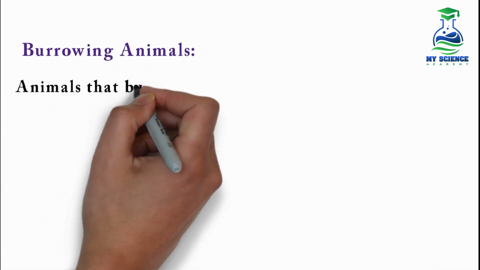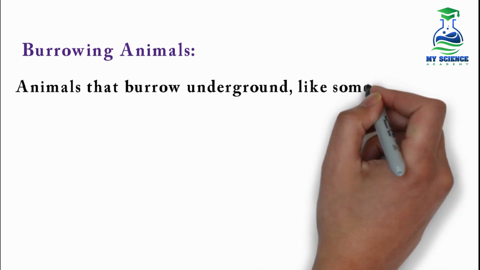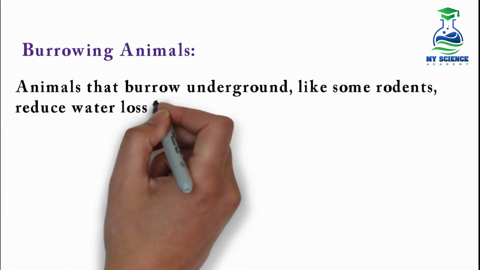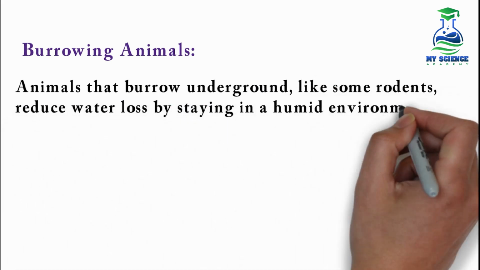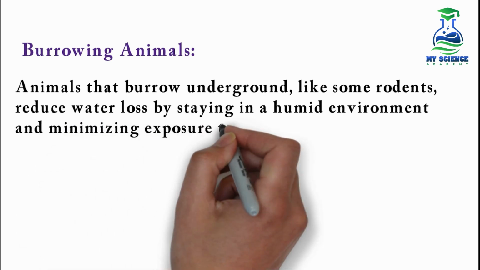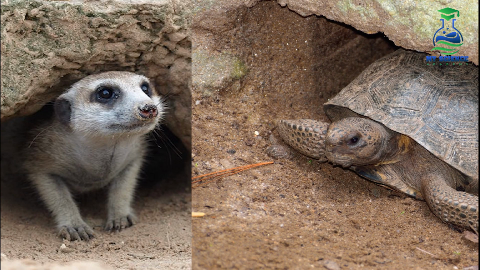Then there are the burrowing animals. Animals that burrow underground, like some rodents, reduce water loss by staying in a humid environment and minimizing exposure to a dry environment. Here in this diagram you can see how these animals go underground and burrow themselves so they can prevent dehydration and loss of water.